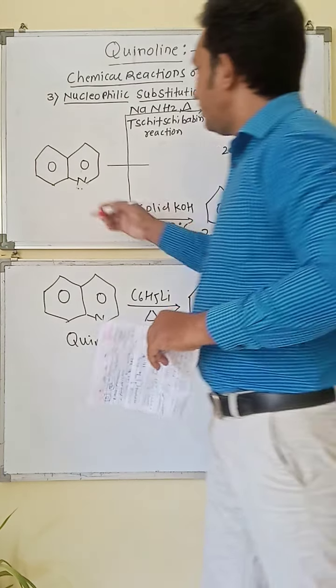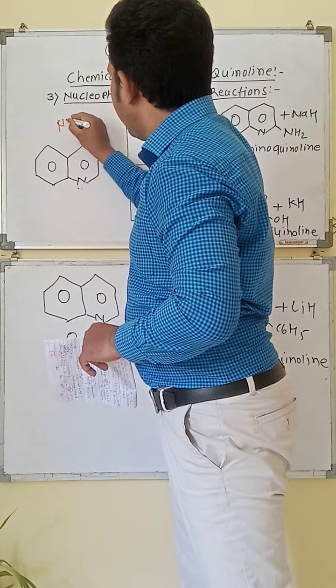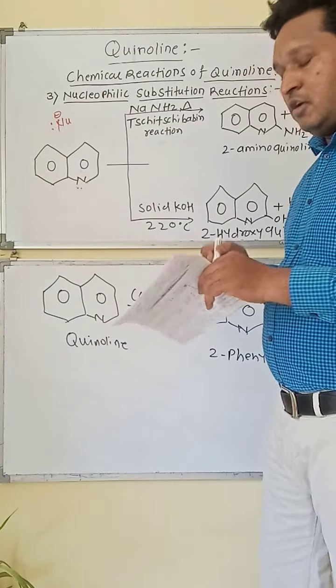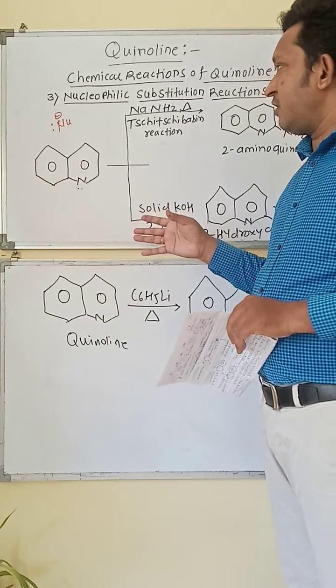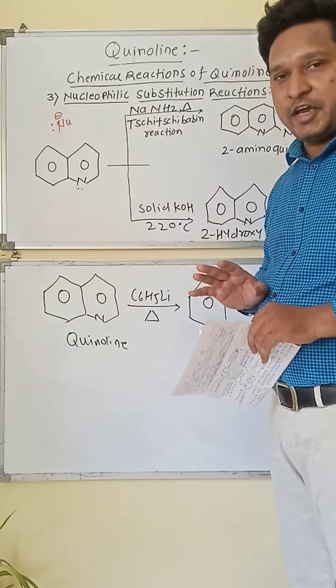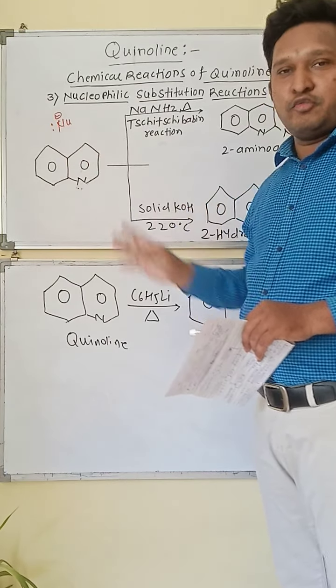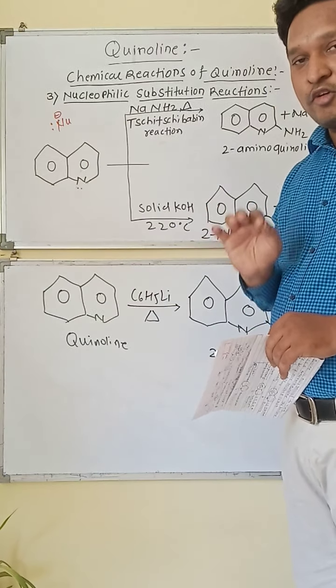Now nucleophile is denoted by Nu and has a lone pair of electrons. Means the nucleophile which is generated from the reagent in the reaction contains a lone pair of electrons and a negative charge, that is, they are electron rich.